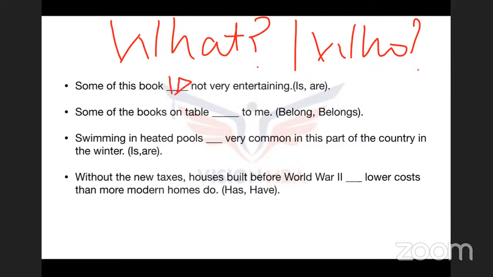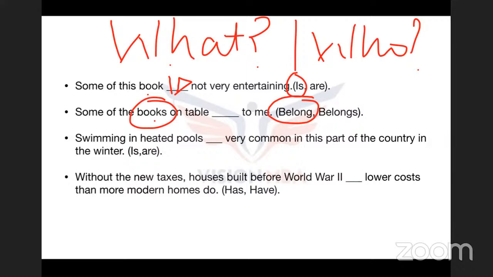Okay. Some of the books on the table dash to me. What belongs to me? Books. The book was singular, books. Here, "belong" is going to be there. Belong is plural, guys. Remember, in subjects or in objects, when you add s, it becomes plural. But in a verb, when you add s, it becomes vice versa. It becomes singular. Because books is a plural thing, I'm going to write "belong."